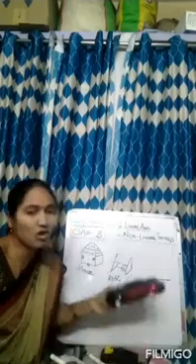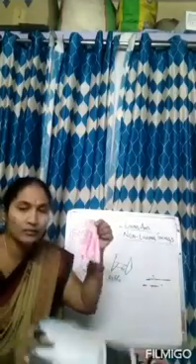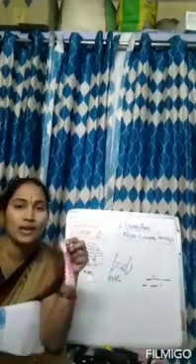Next, picture of a car. What is this? This is a car and this is a non-living thing. What is this? Car and it is a non-living thing. And you can see some frog. Are you able to see frog in this picture? In the book? Yes, there is a picture of frog. And this is a non-living thing.